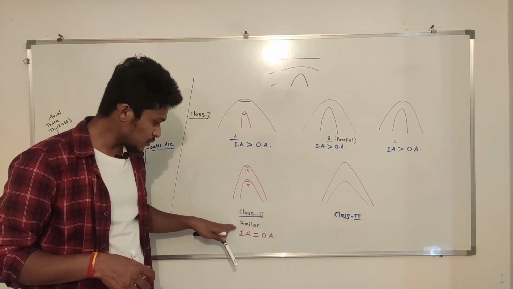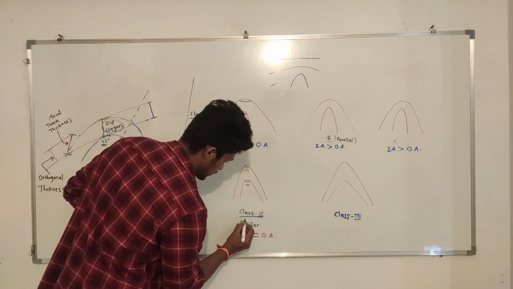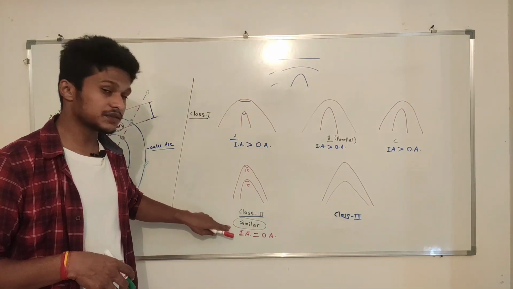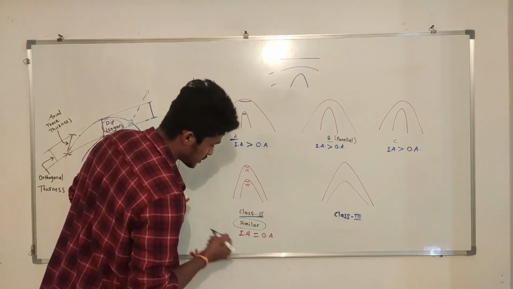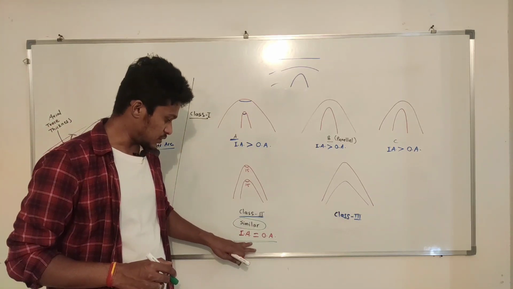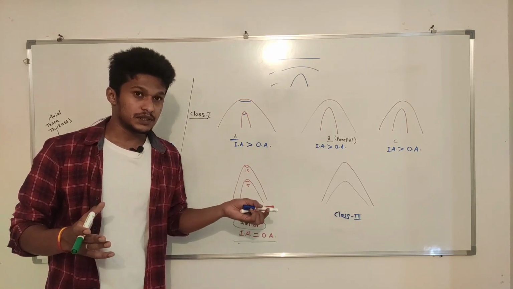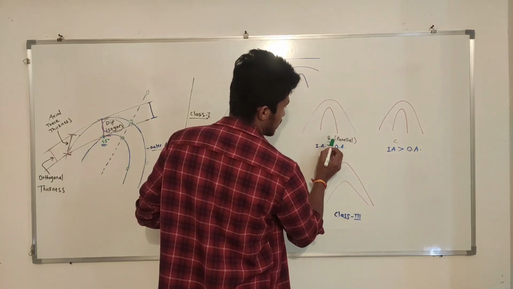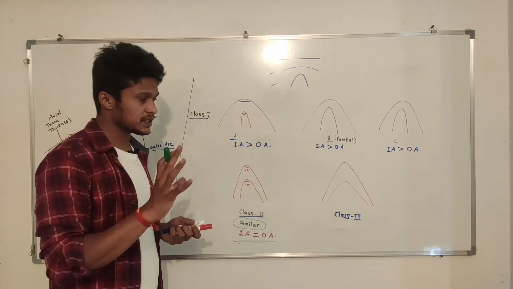Now class 2 fold is also known as similar fold. This is very important for your exam purpose. Why? Because it has the same curvature. This condition you need to remember. They also ask this condition. I think 2020 GATE and even the last JRF also had this question. One more thing, class 1B is known as parallel fold. I will tell you the reason later.